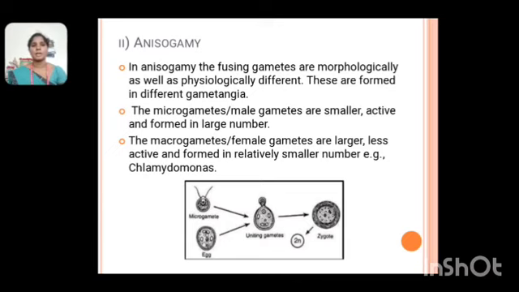Next one, anisogamy. In anisogamy, the fusing gametes are morphologically as well as physiologically different. They are formed in different gametangia. The microgametes, or male gametes, are smaller and active and formed in large number. The macrogametes, or female gametes, are larger, less active and formed in relatively smaller number. For example, Chlamydomonas. The image shows egg and microgamete uniting to form a zygote.